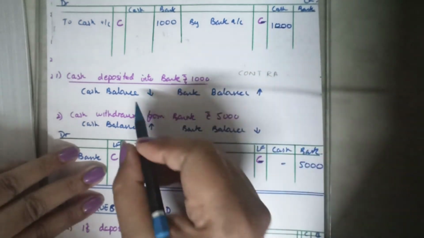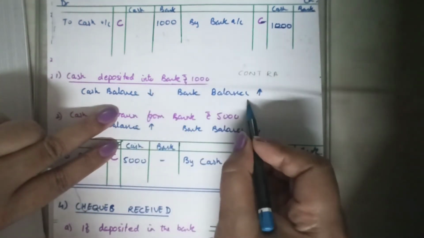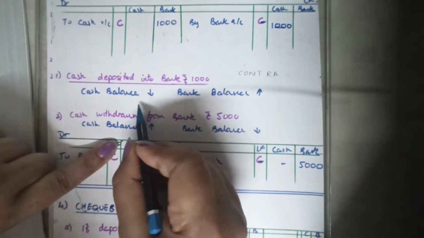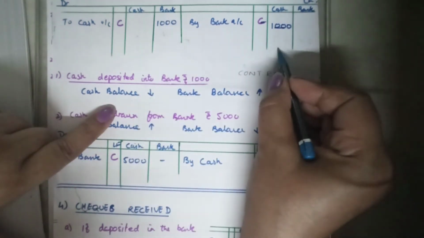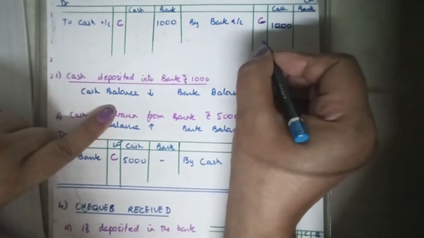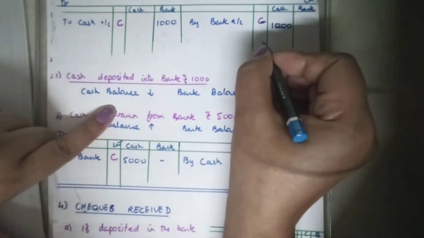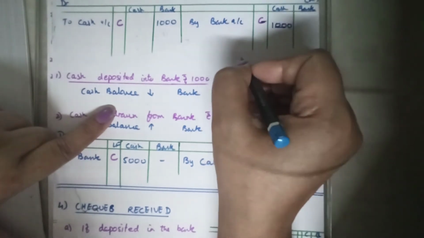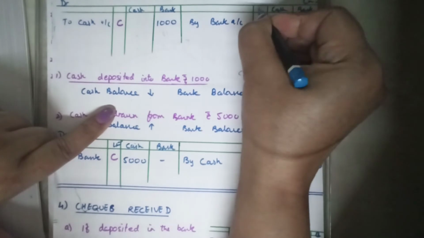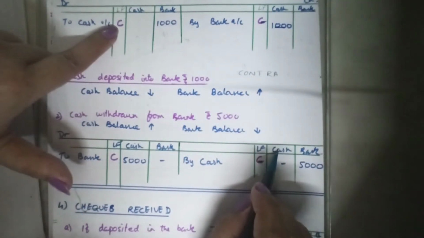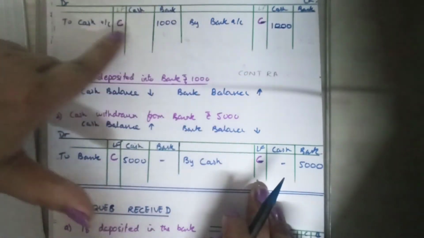What has increased? Cash from my pocket has gone to the bank. Bank balance has increased. In the bank column we write it on the debit side. In the cash column we write it on the credit side, and the contra entry is done. As an indication that this is a contra entry, in the ledger folio column, on both the sides we maintain, in the ledger folio column we write a C against both the transactions.